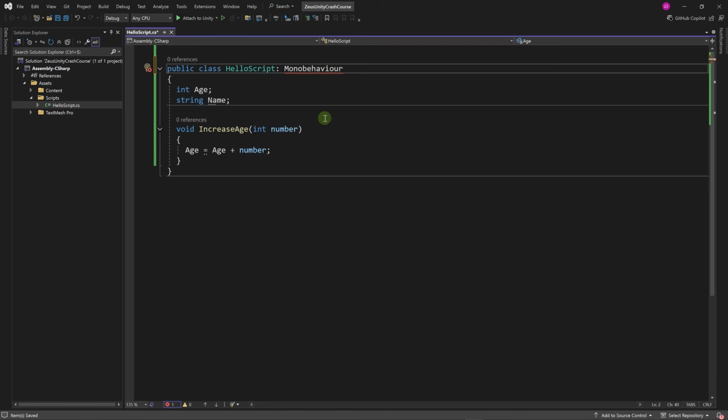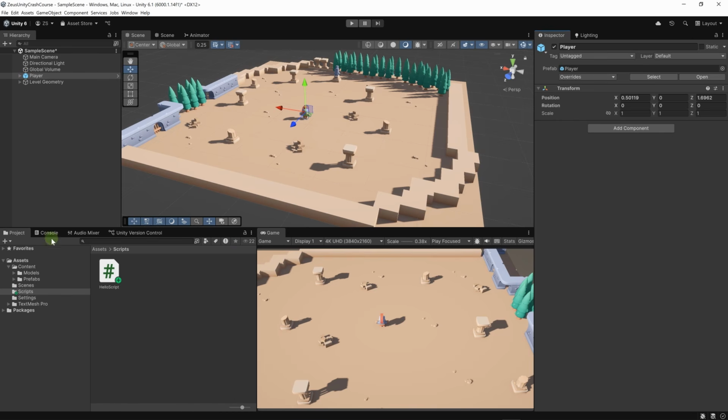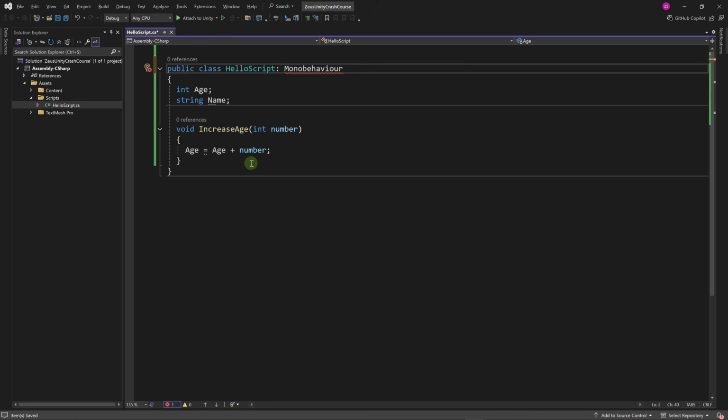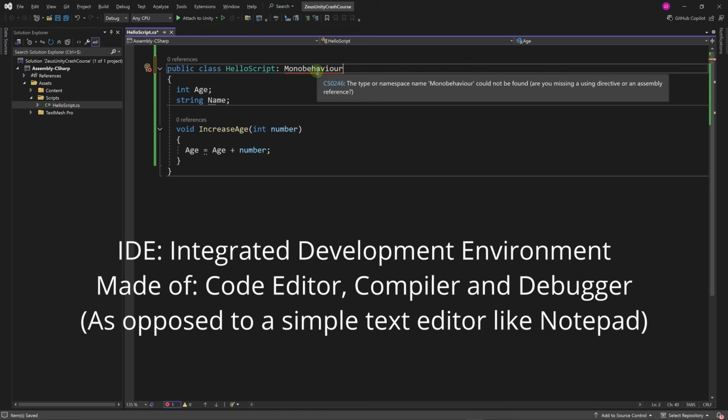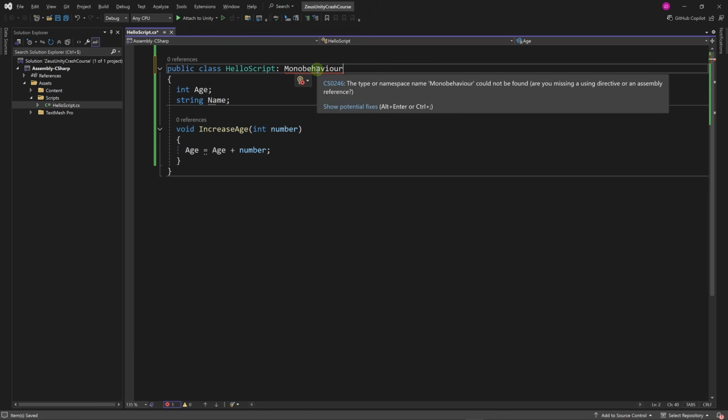In programming, your IDE, for example here Visual Studio, or even the Unity editor. Let's go back to the editor. So here we have a console. Any error that you have in your code will be shown either here or displayed inside of your IDE. And all you have to do is hover the mouse cursor over the problem, which is underlined in red. And it's important to understand these error messages. They will help you to fix problems in your code and guide you along the way.